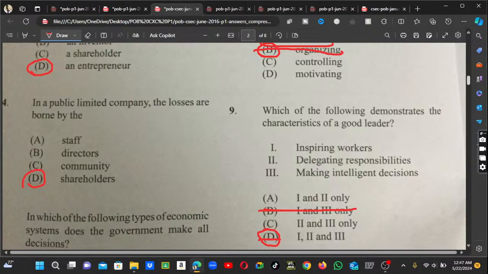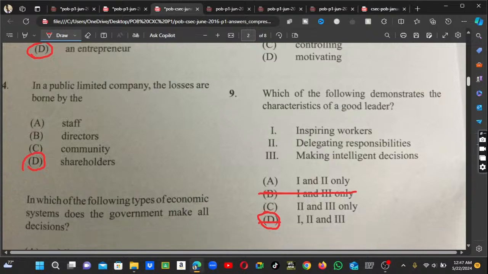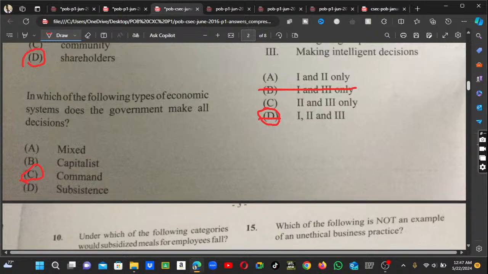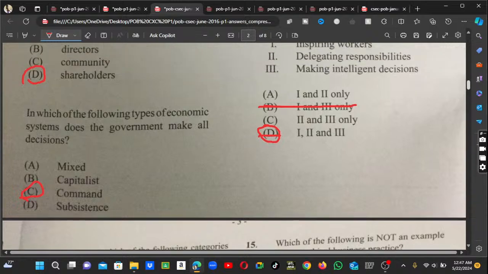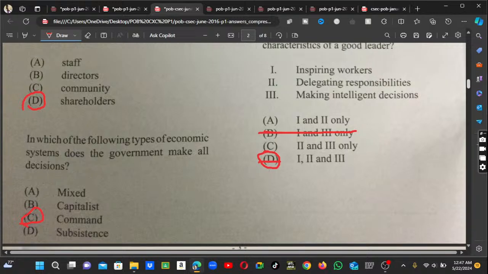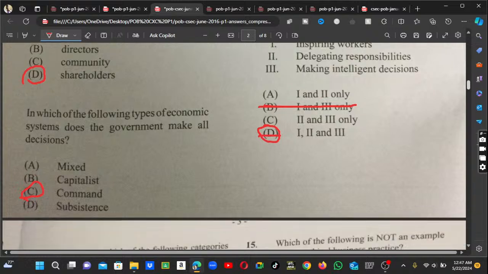Guys, we're just going through the questions, not explaining much, right? So in a public limited company, the losses are borne by, we know it's borne by the shareholders. Number 5. Which of the following types of economic system does the government make all decisions? We are talking about the command economy.